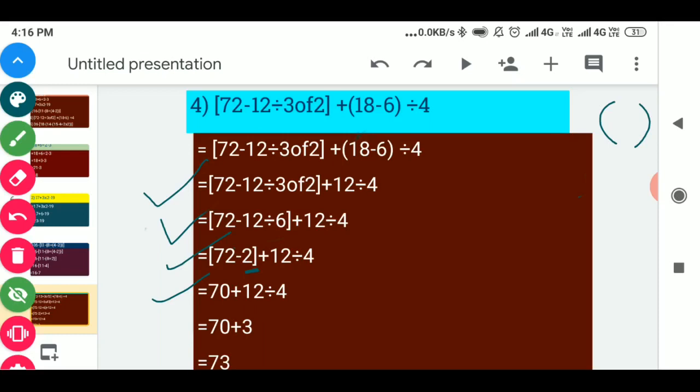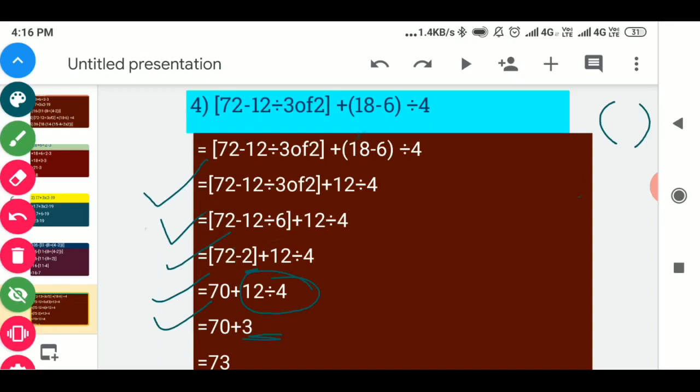Now only 2 operations left, plus and divide. So according to BODMAS, D comes first, so we will solve this division first. 12 divided by 4, it means the next step will be 70 plus, the answer will come 3. After dividing 12 by 4, the answer will come 3. We will write 3 in the place of these 2.